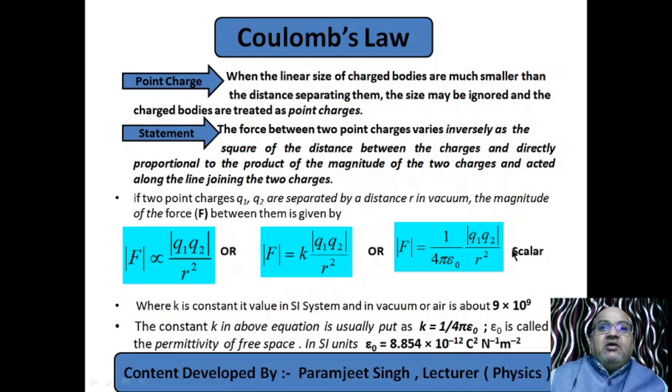Now see, 4 pi is constant. So this factor decides or determines the force. Here this factor epsilon naught is for free space or vacuum.